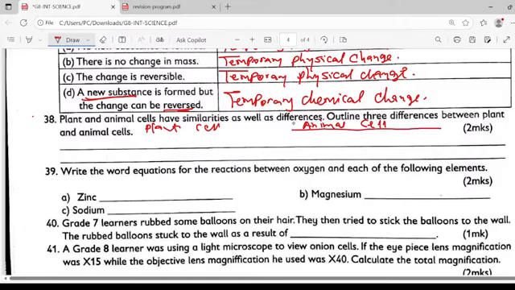So we see the major differences between these. One difference is that plant cells have a cell wall.